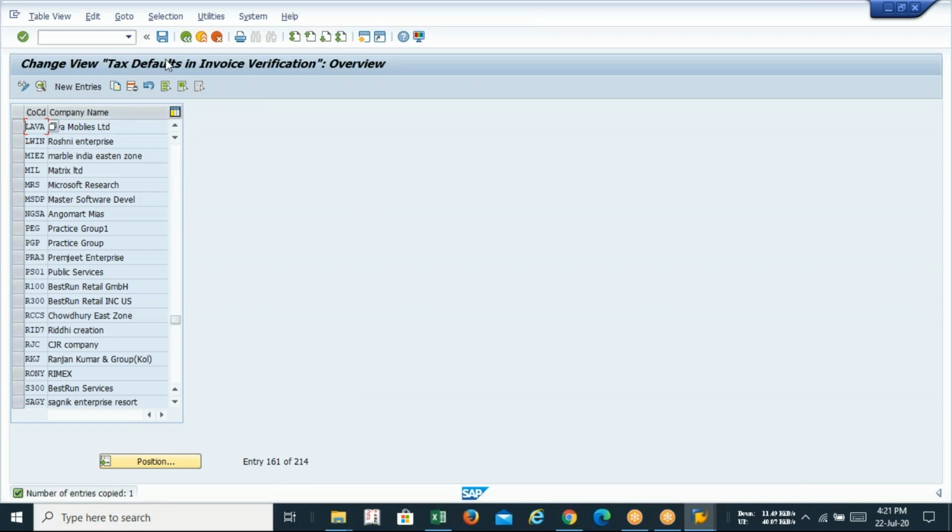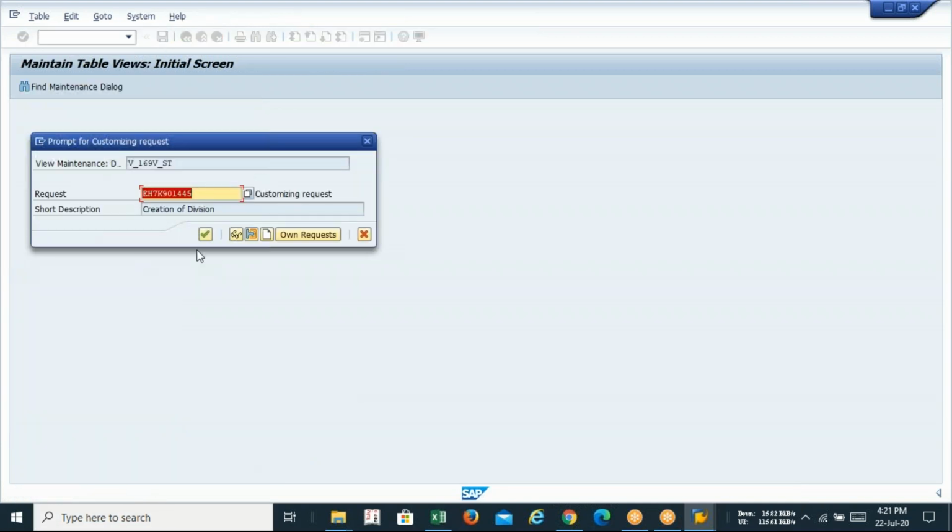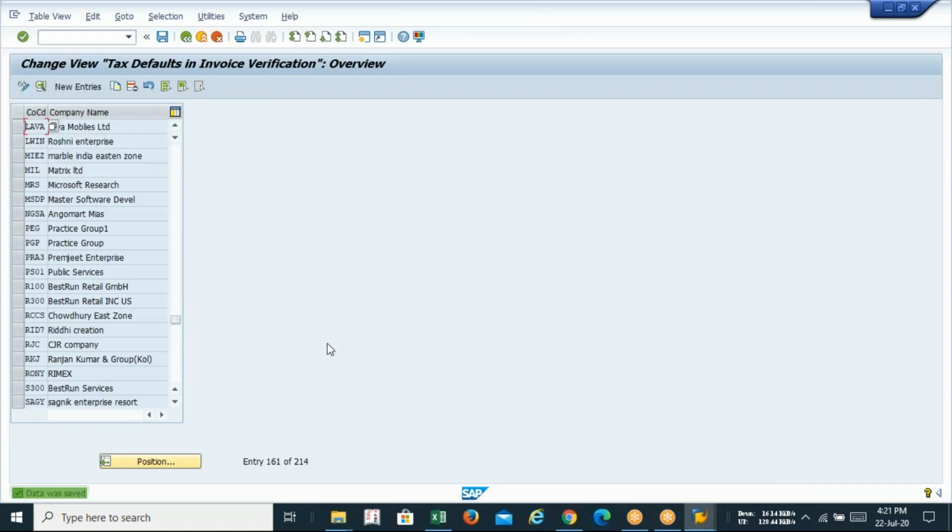The entry is copied, and save. So tax code is configured in my company code Lava, and that is V0. That V0 we can create for our company code, but right now we have not created it. We are just using the existing one, because that is a part of the FI.